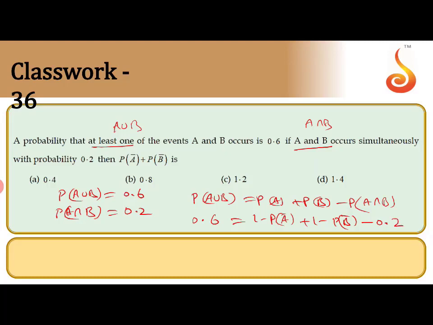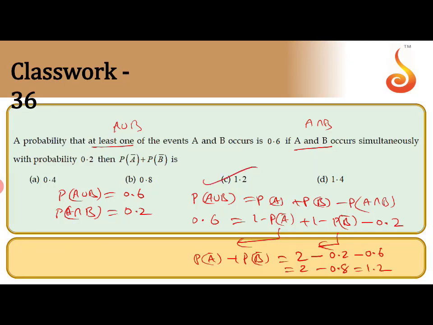So we want P of A bar plus P of B bar. So shift this one this side, this one this side. P of A bar plus P of B bar equal to 1 plus 1, 2, minus 0.2 minus 0.6. So 2 minus 0.8 gives 1.2. So the answer is 1.2.